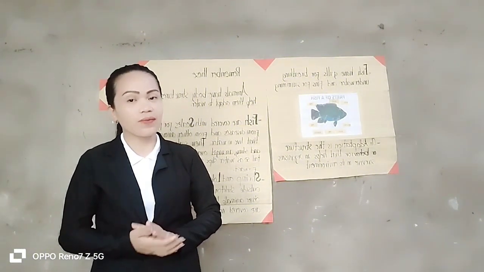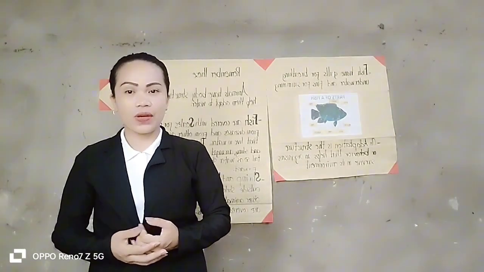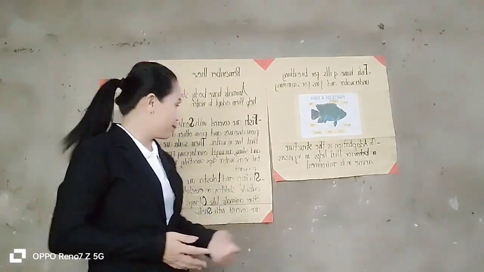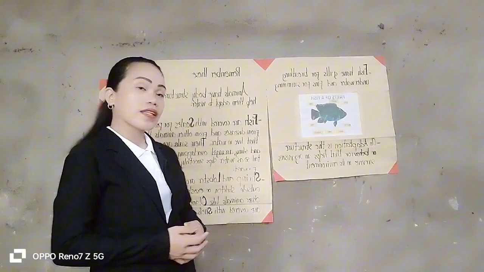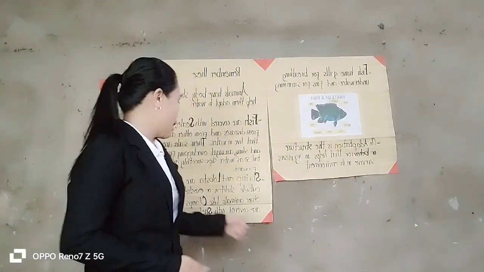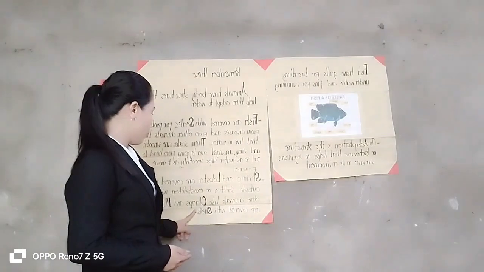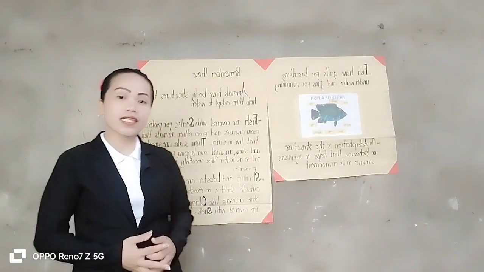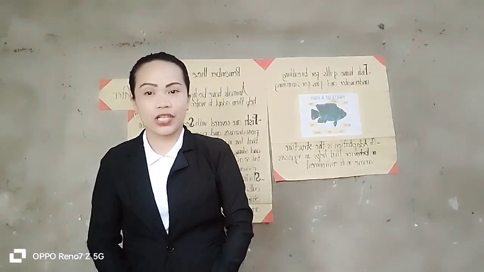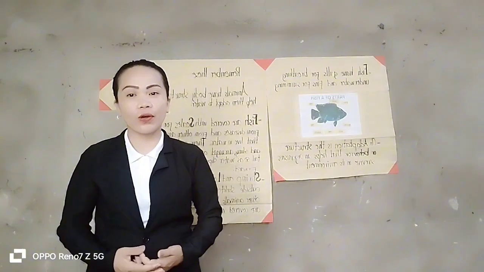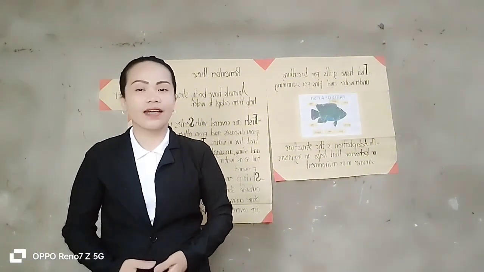So for the fish, the scales. For the shrimp and lobster, they are using their what? They are using their skeleton or exoskeleton, right? And for the clams or mussels, they are using their shells. So they can use it for their protection, alright? Okay.